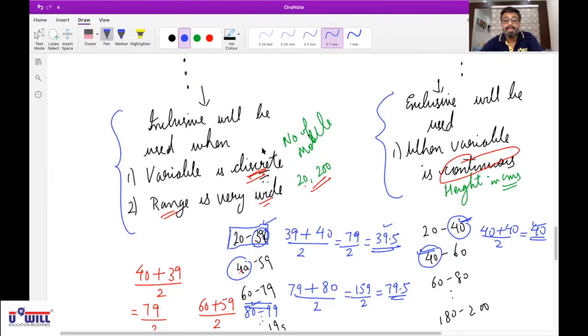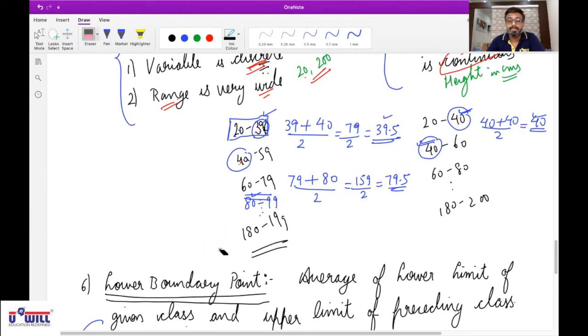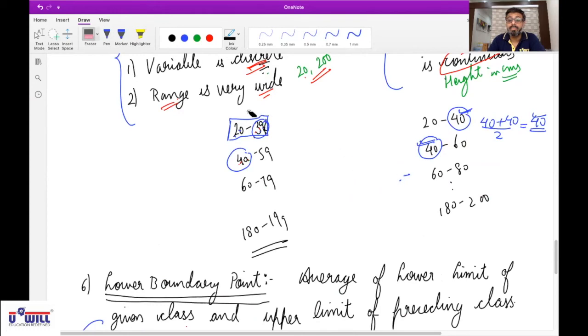For example, here 20 to 39. Here, lower boundary point would have been 19.5.